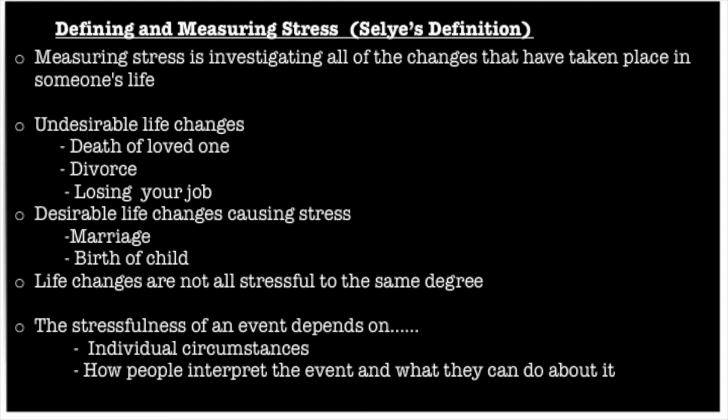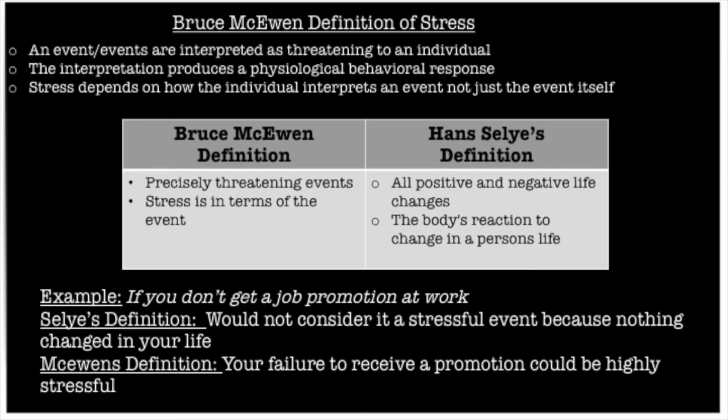The stressfulness of an event depends on individual circumstances, as well as how people interpret the event, the amount of control they have over it, and what they think they can do about it. So, Bruce McEwen's definition of stress is any event that's interpreted as threatening to an individual, and therefore this interpretation produces a physiological behavioral response. Stress depends on how the individual interprets an event, not just the event itself.